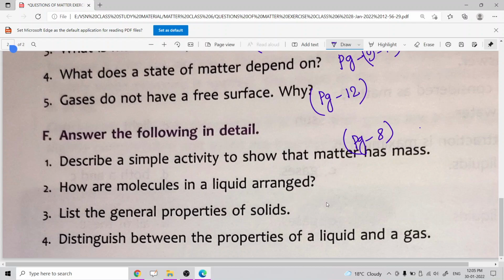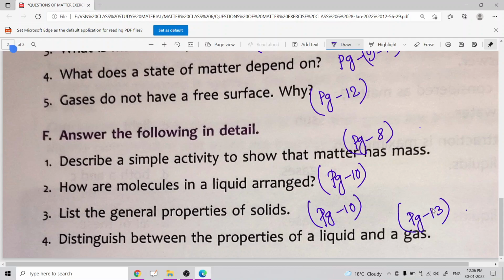You also get the answer from page number 10. The next one is, list some general properties of solids. You also get the answer from page number 10. And the last one is, distinguish between the properties of a liquid and a gas. You get the answer from page number 13.